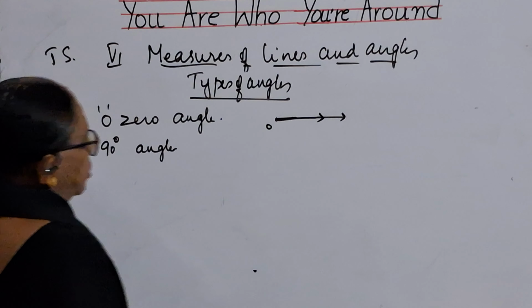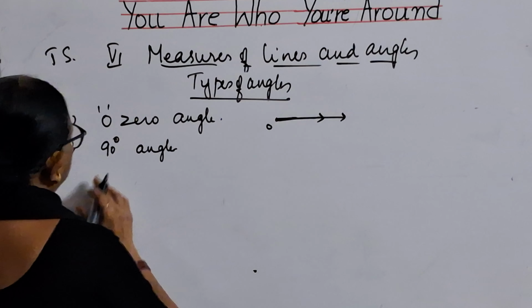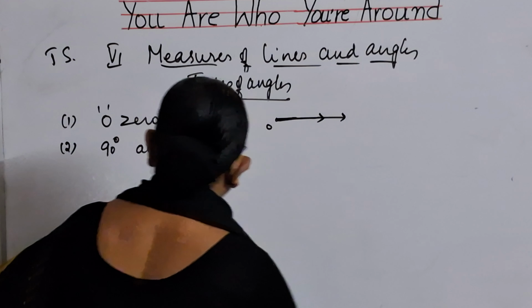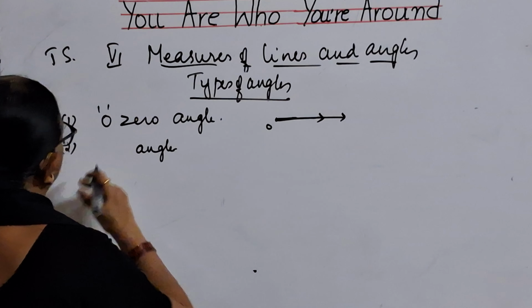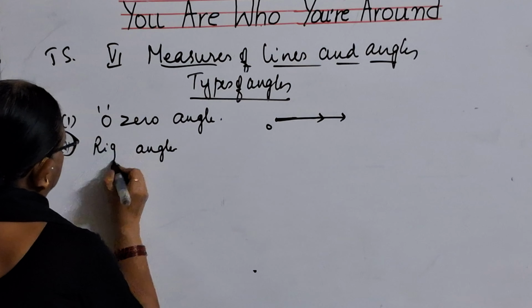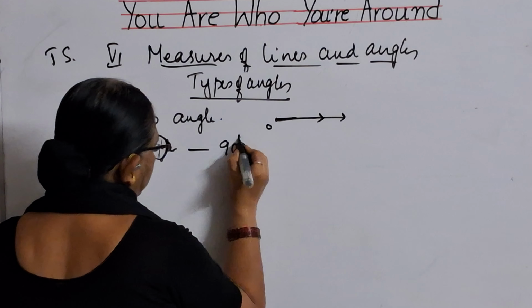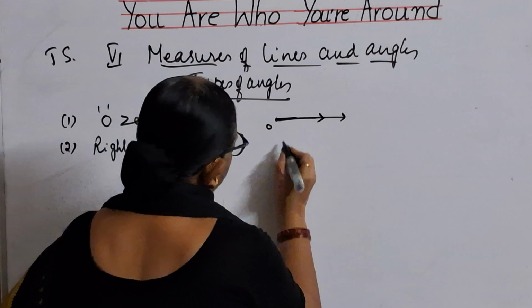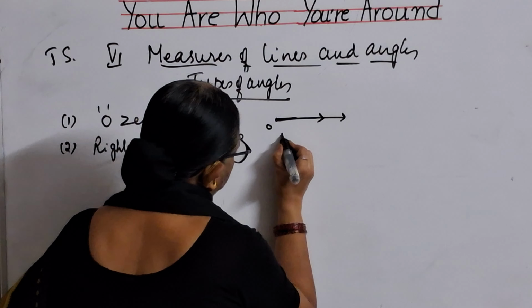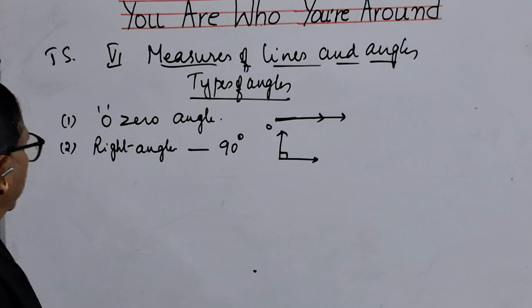And the next one is 90 degrees angle. 90 degrees angle means what? It is called a right angle. Let me write the name here. 0 angle, right angle. What is a right angle, children? It will be having 90 degrees. So 90 degrees usually you will be measuring like this. 90 degrees angle is called a right angle.